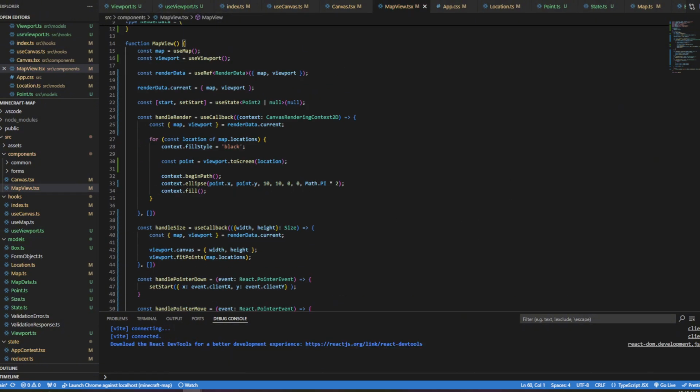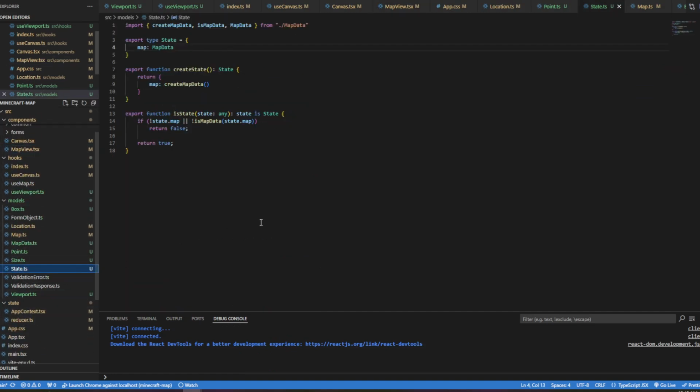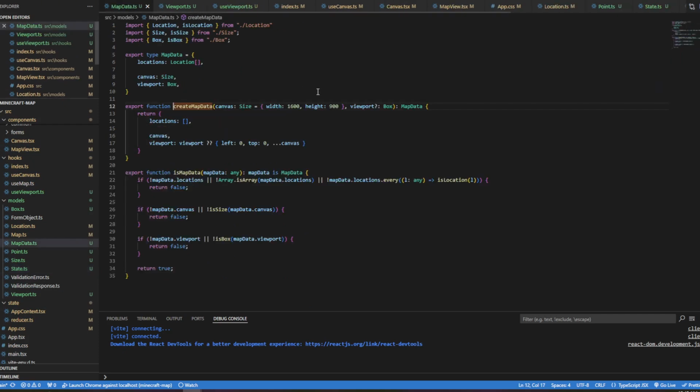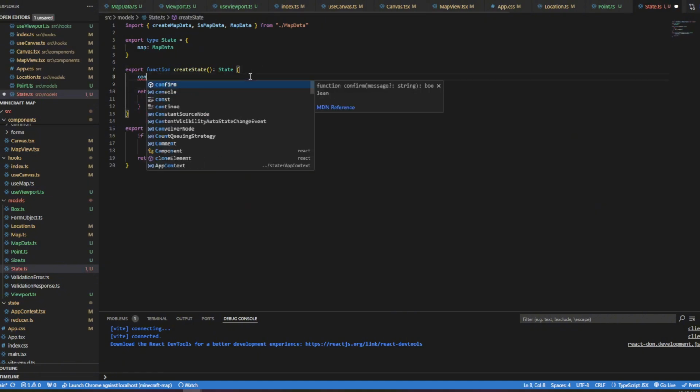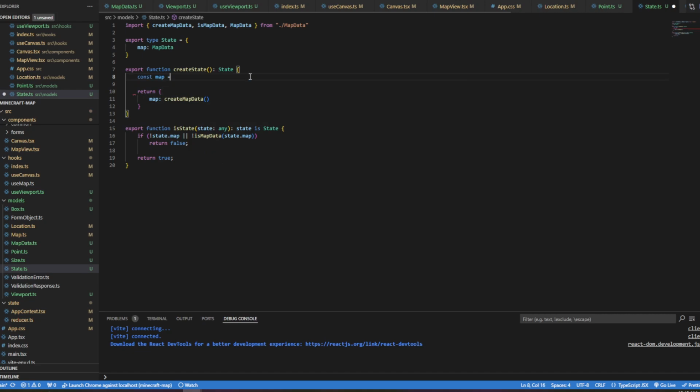So one thing we should probably do is, in our create state, let's go to state. What can we do with the map? There's no locations on here, is there? I want to actually add locations to our state. So I'm going to do let map equals createMapData. This will create our basic map data.